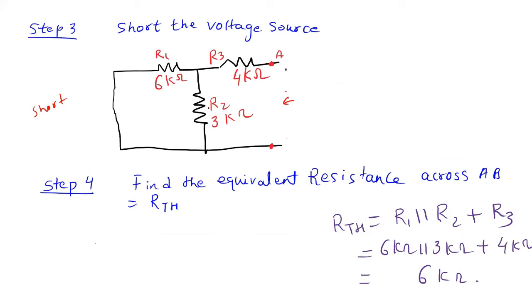So now 6 and 3 kilo ohms are in parallel, and then they are in series with 4 kilo ohms. When you solve it, you will get 6 kilo ohms. So that will be my Thevenin resistance.